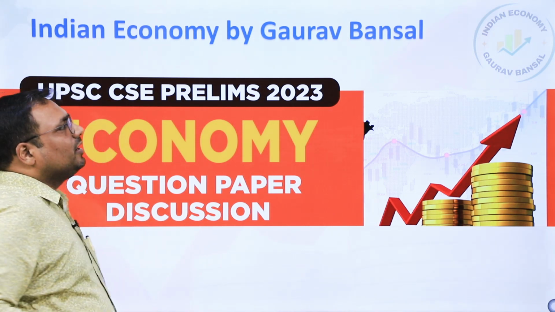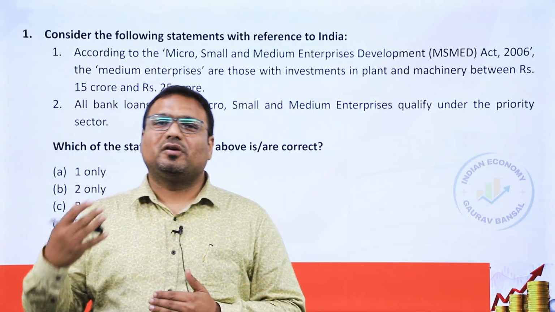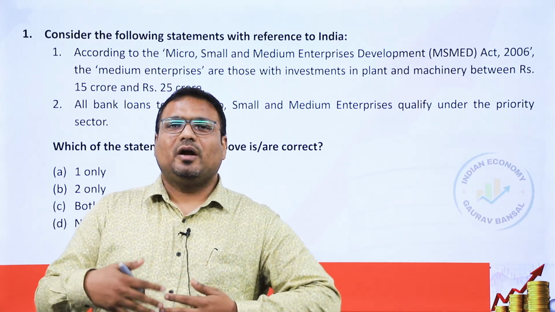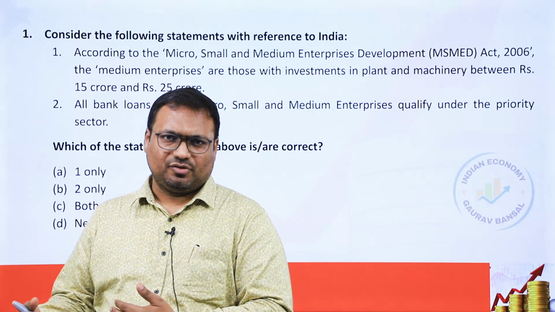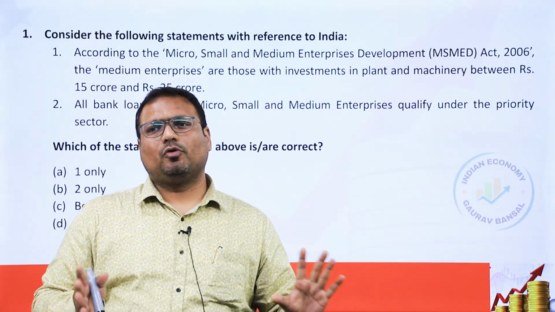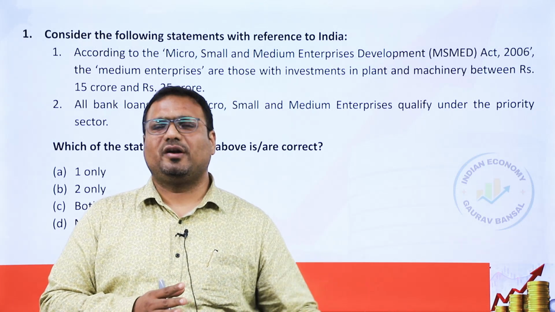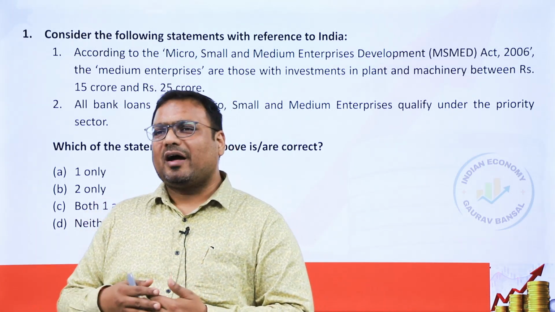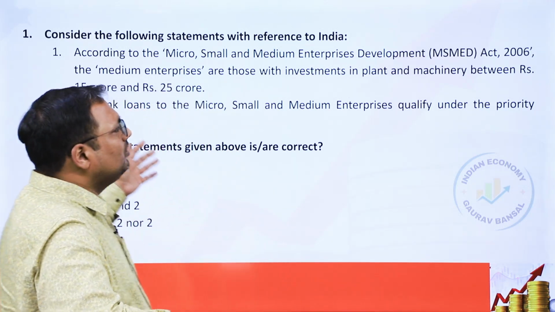The paper, in my opinion, was tougher than average and the cutoff should be low accordingly. I'm yet to analyze the other sections completely, but if I go by the early trend of the Indian economy portion only, the cutoff should be below 85 as per my first impression. When I go through the entire paper, I'll let you know my expected cutoff.